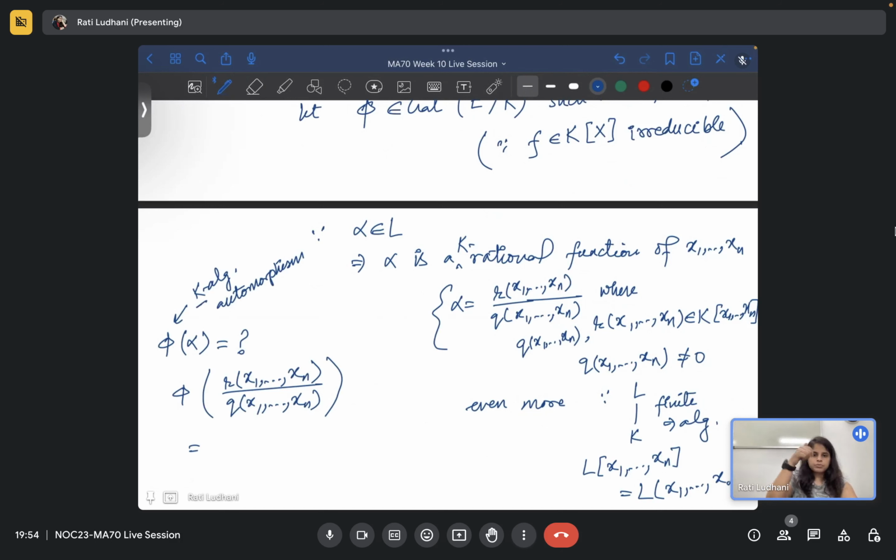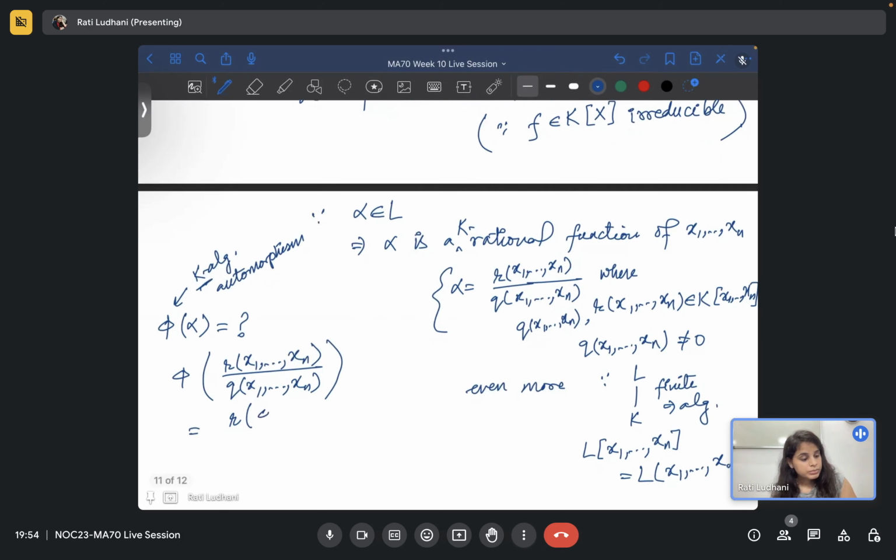So since the coefficients are from K, this is over K, so K-linear, it will add up, the squares will become, so what I mean to say, this will be r of phi of x1 to phi of xn over q of phi of x1 to phi of xn, right?